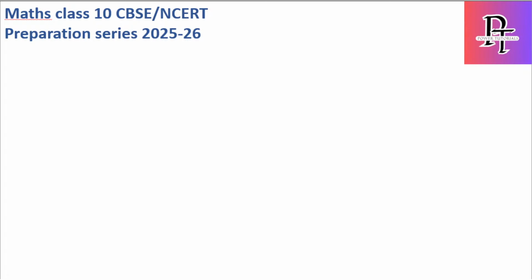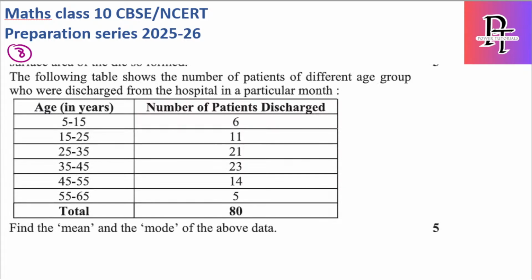Just a minute. Okay, let's start the last question for today. The following table shows the number of patients of different age groups who were discharged from the hospital in a particular month. Here also we need to find the mean and mode. So let's solve the mean first.